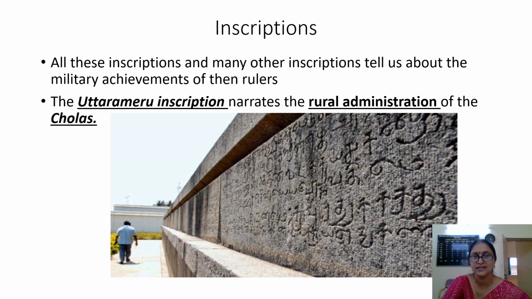This is written on a rock inside a temple. It gives us information about the rural administration, how the villages were administered during the rule of the Cholas.